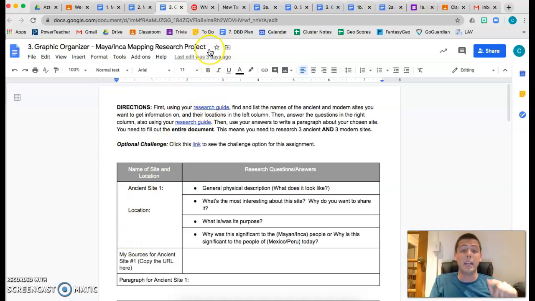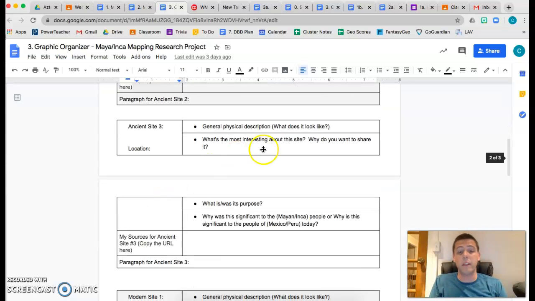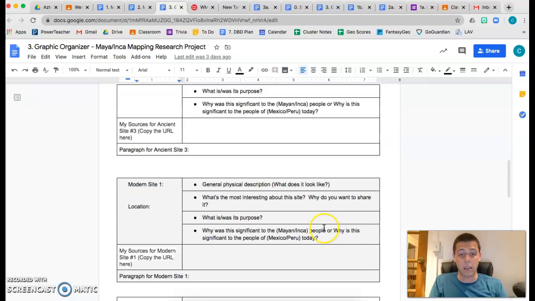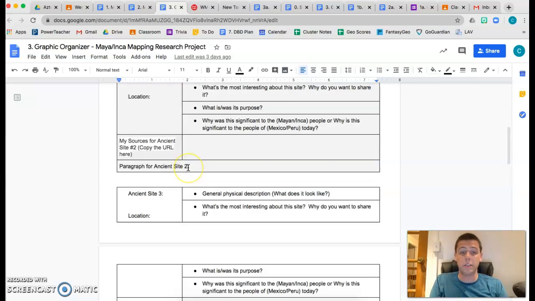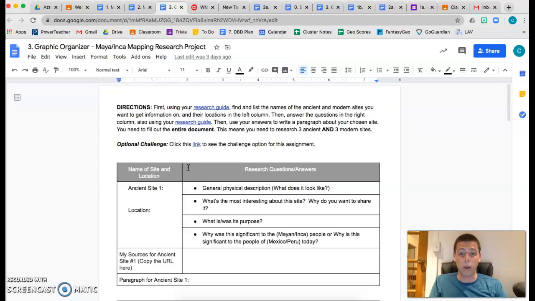The research guide is going to be more useful when you're figuring out the answers to these questions here. So that's what you're going to do. You're going to find your 6 locations first, just Googling, and then you're going to fill out the rest of the questions, and then you're going to write a paragraph using the answers to those questions. There's a more detailed description of that in the instructional video for this assignment, so definitely watch that as well.